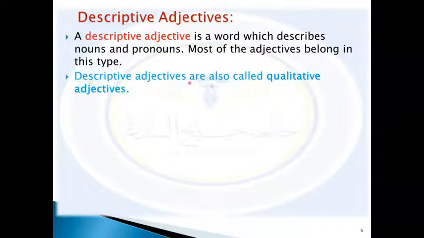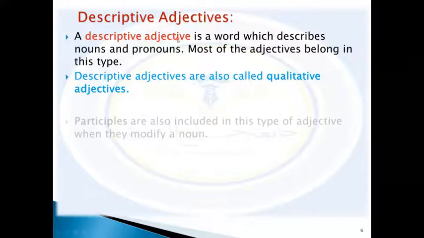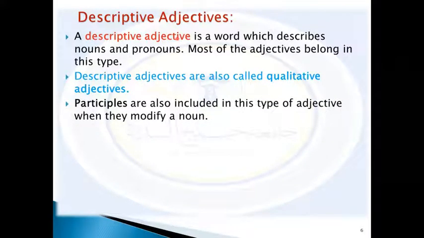Descriptive adjectives are also called qualitative adjectives. So when you say qualitative, we mean descriptive adjectives. Participles are also included in this type of adjectives when they modify a noun.